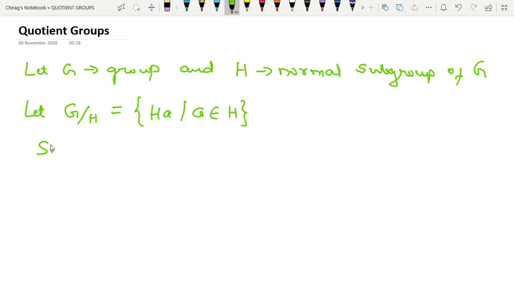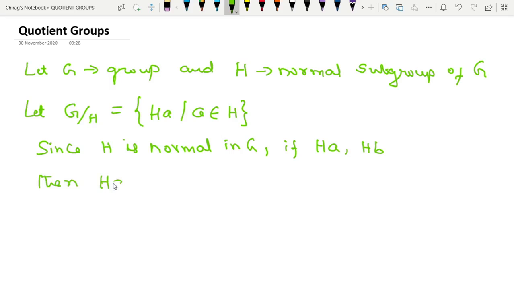Now, since H is normal in G, if HA and HB are any two right cosets of H in G, then HA will be equal to AH and HB will be equal to BH, right?